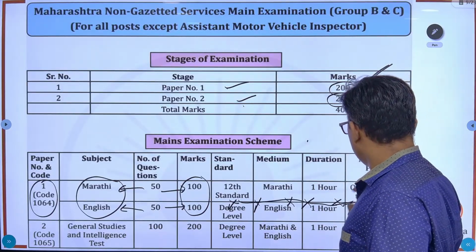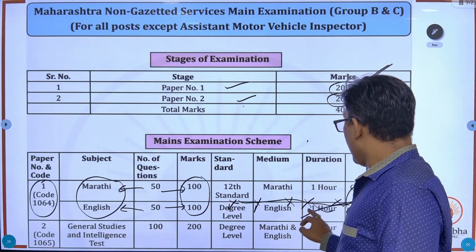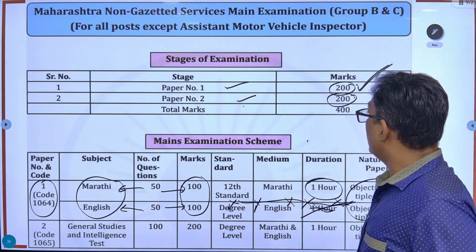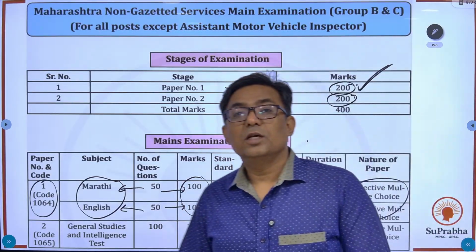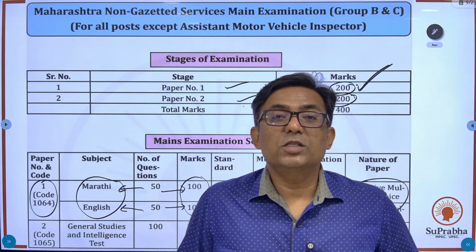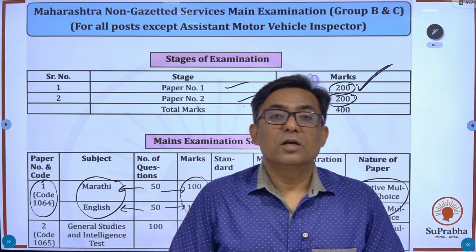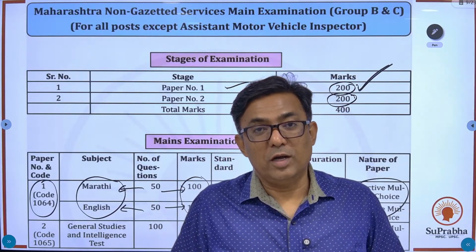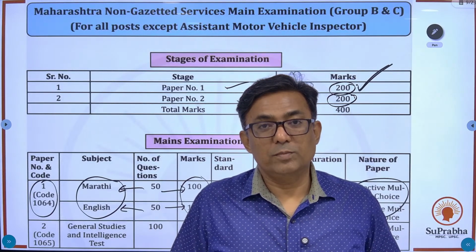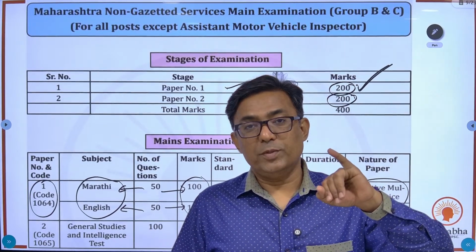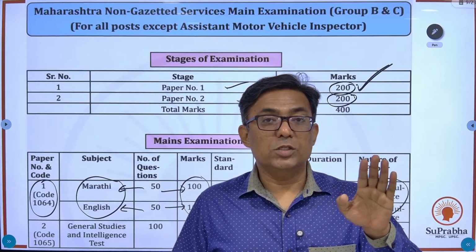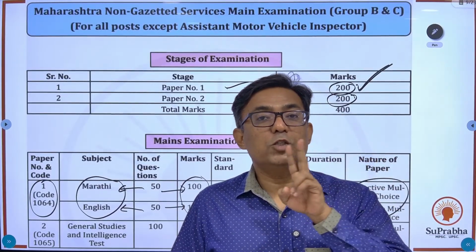Both are objective types, and the time allotted for these 100 questions together is 1 hour. In mains you have 2 papers. First is the language paper, 100 questions, but here each question carries 2 marks.